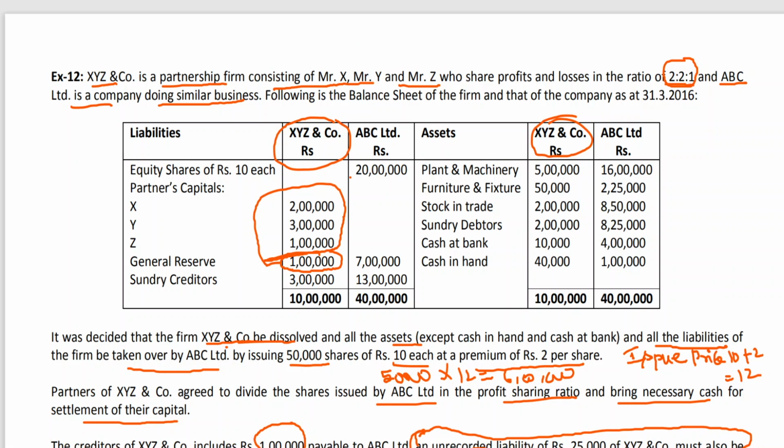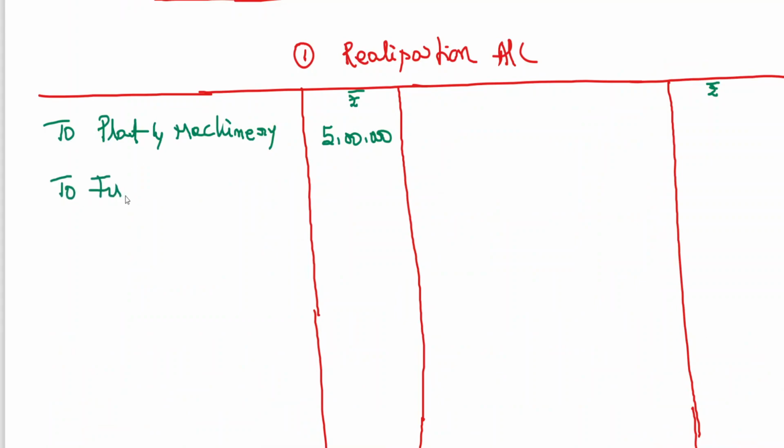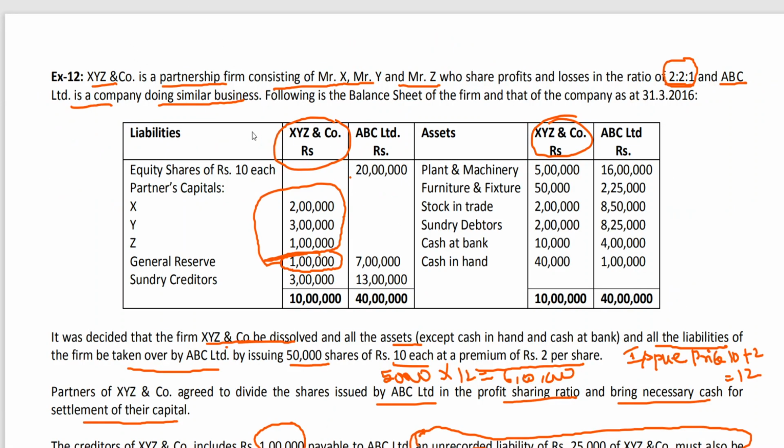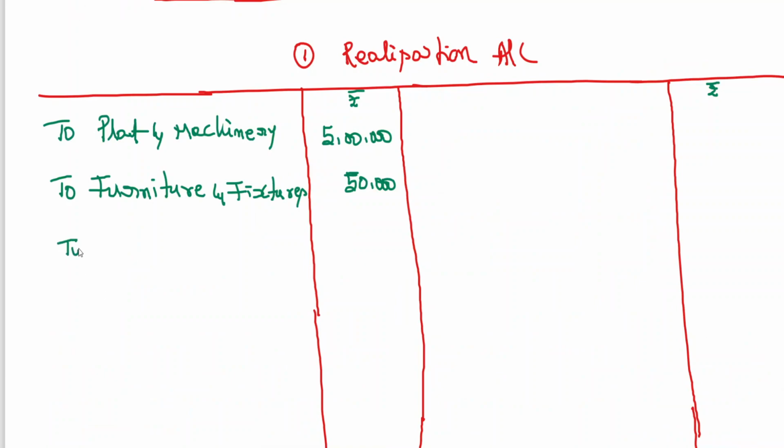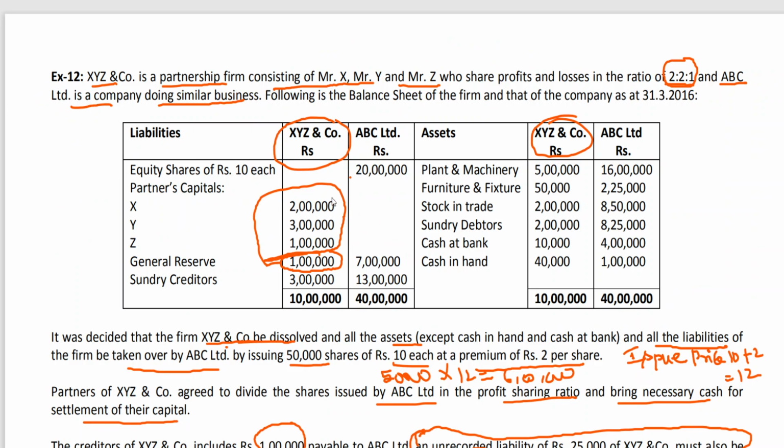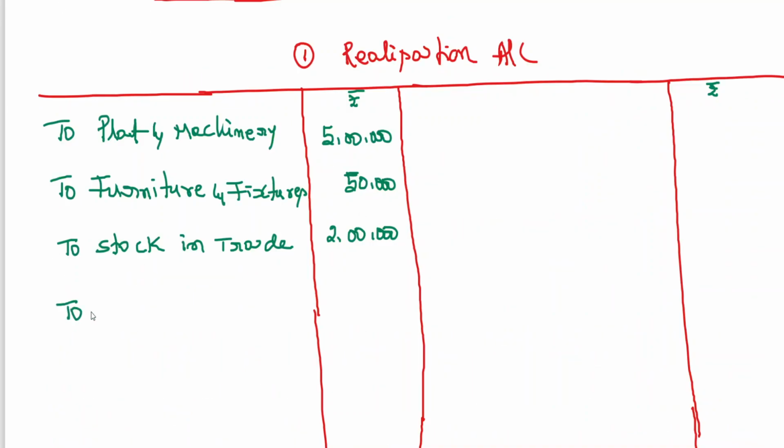To furniture and fixtures 50,000. To stock in trade 2 lakhs. To debtors 2 lakhs.